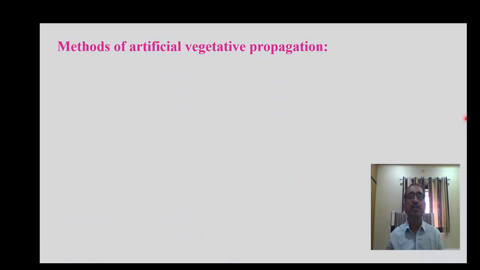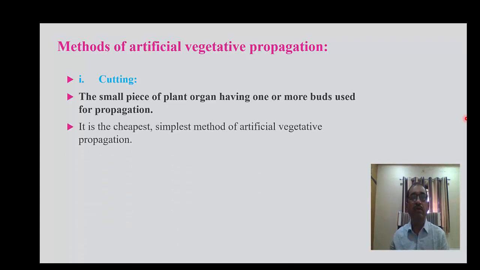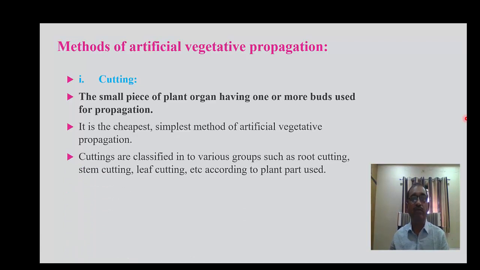Methods of artificial vegetative propagation. The first method is called the cutting method. In cutting, a small piece of the plant organ which shows two or more buds is used for propagation. This artificial vegetative method is the cheapest and simplest, and is used to produce plants artificially by vegetative propagation.